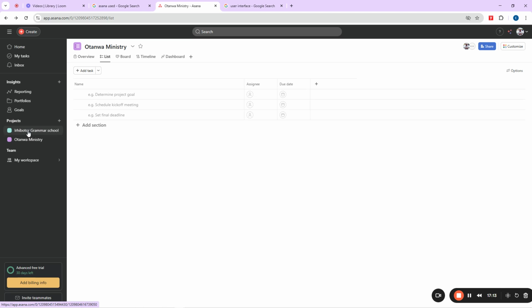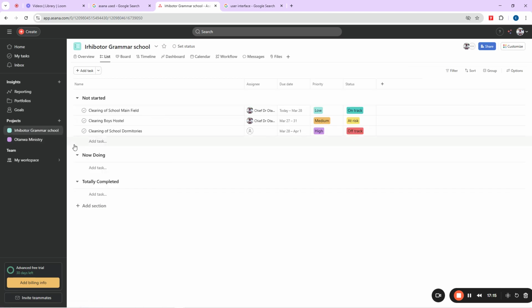So let us now go back to our Irikoto Grammar School and start exploring this beautiful tool called Asanwa. Okay? Now, this is our Asanwa workspace now. And like I said from the onset, this is our project that we are working on now. And then these are our different tasks here. But the tasks have different categories, or let me say different groups. Okay, we have not started, doing now, and totally completed.